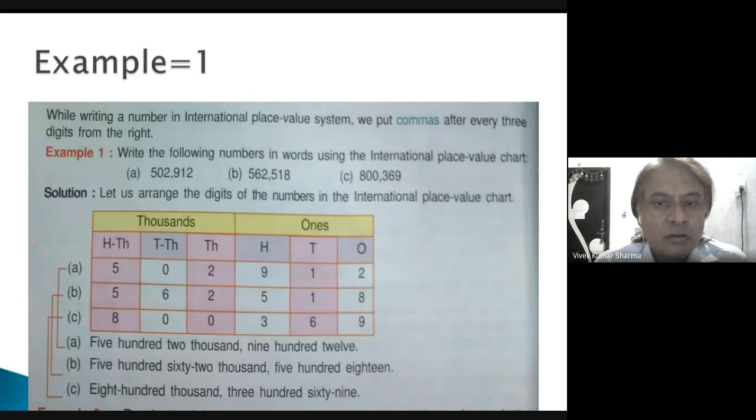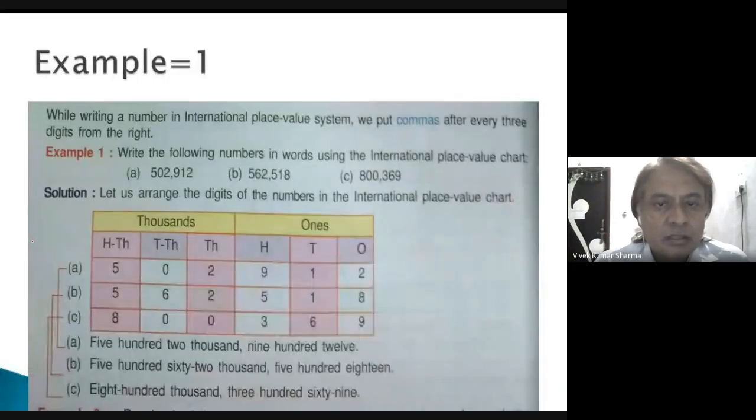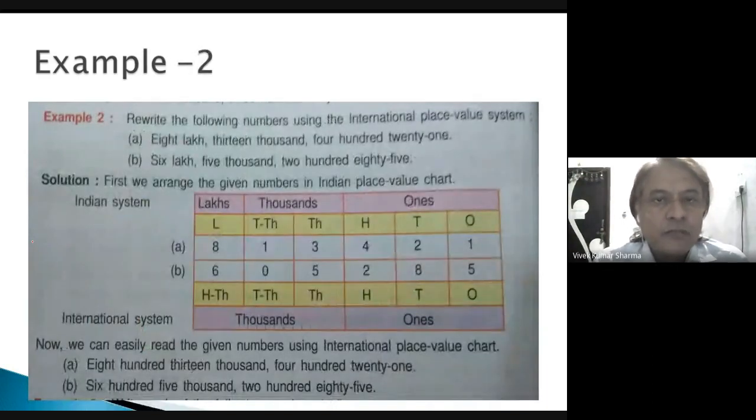Here you can notice the period of ones is 3 digits and the period of thousands is also 3. So 502, comma, 912. Put the comma. This is the difference.